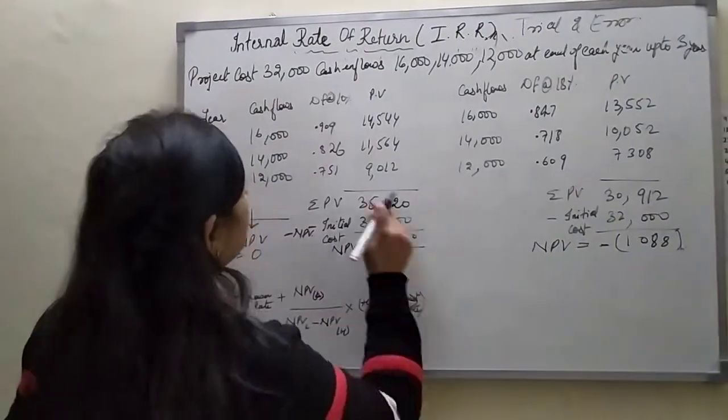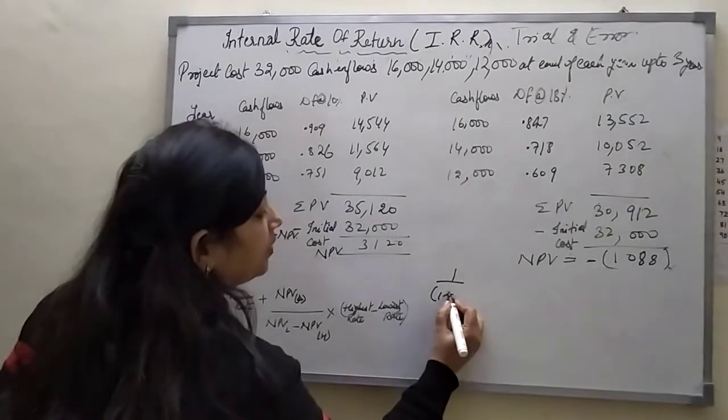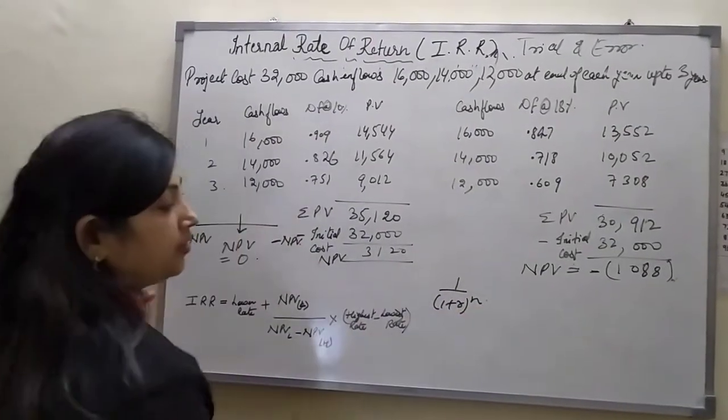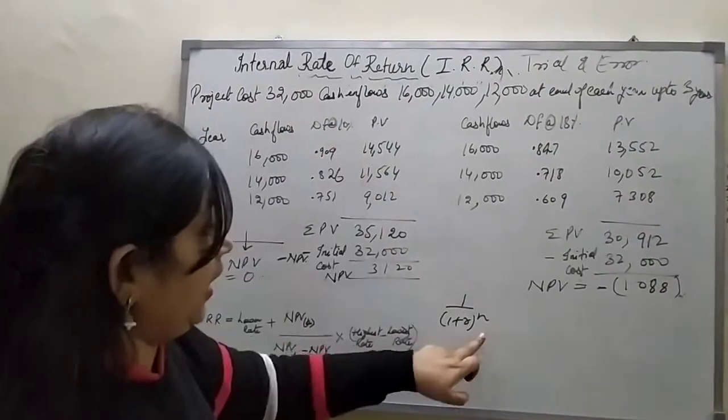There is a formula to find the discounting factor, that is 1 divided by (1 plus R) to the power N, where R is the rate, that is 10%, and N is the year.